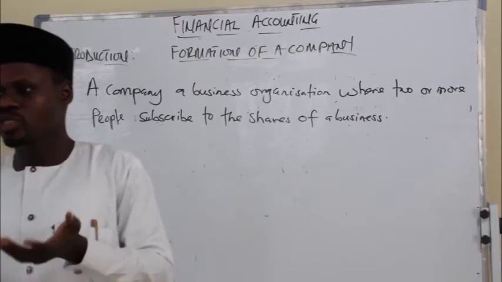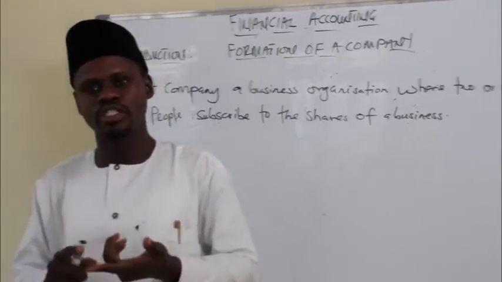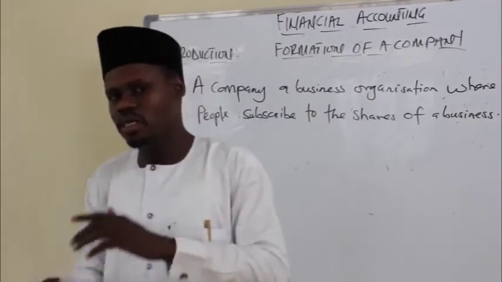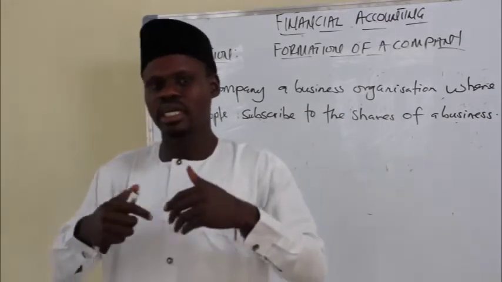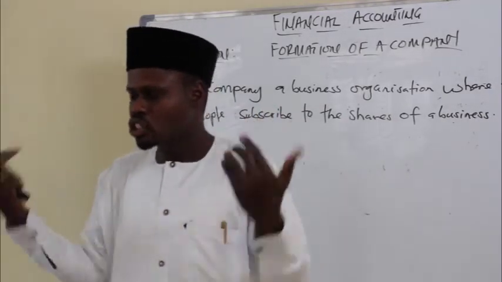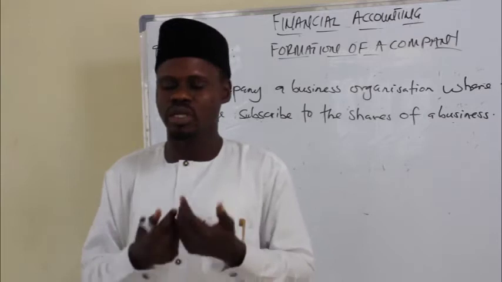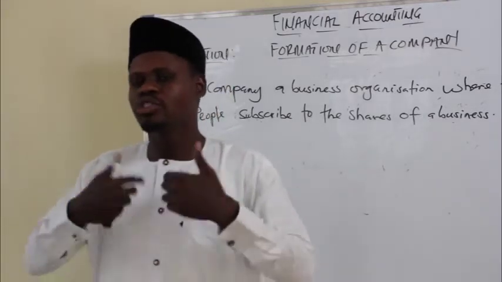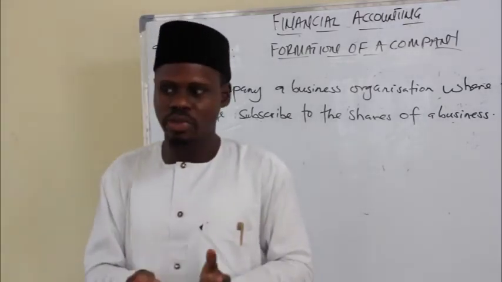In a sole proprietorship, we said it's a one-man business. In the partnership business, we said it's two to twenty. Now, for a company, we said it is an association of two or more individuals that have agreed to subscribe to the shares of a company.